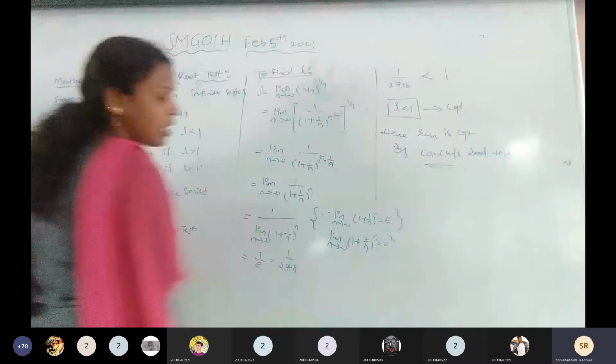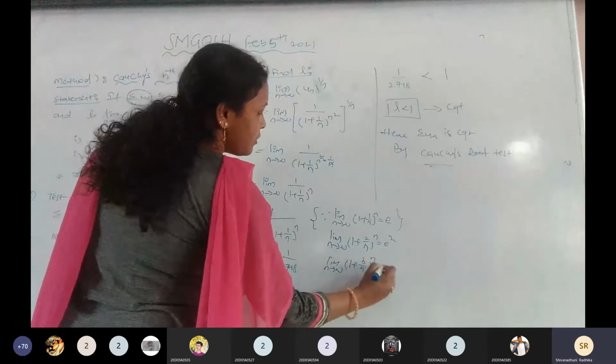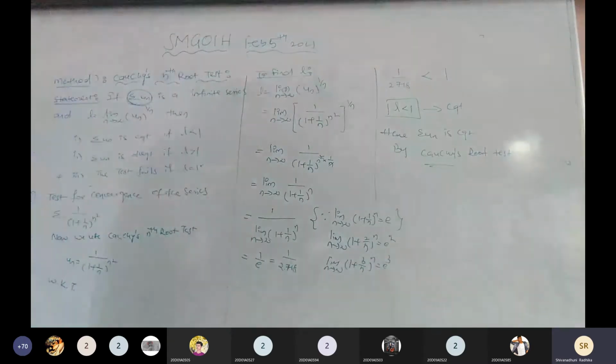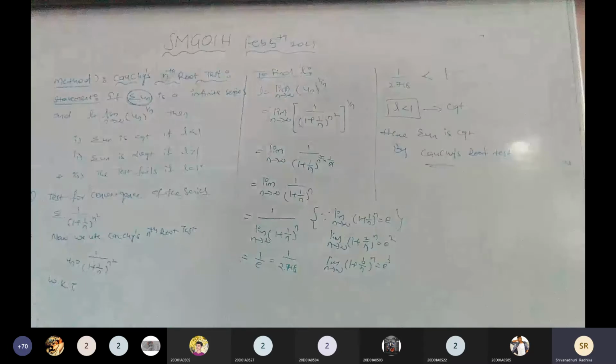Another formula is there. Tell me, anyone? (1 plus 3 by n) to the power of n equals e power 3. Like that we have how many numbers are there? So we are getting different e powers. So that is the e value.